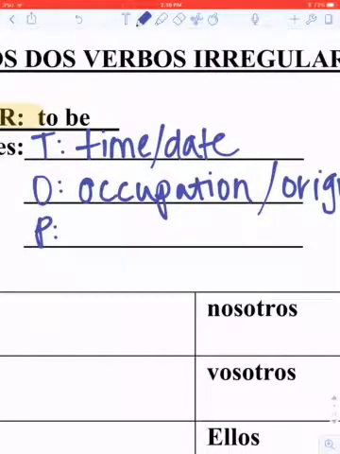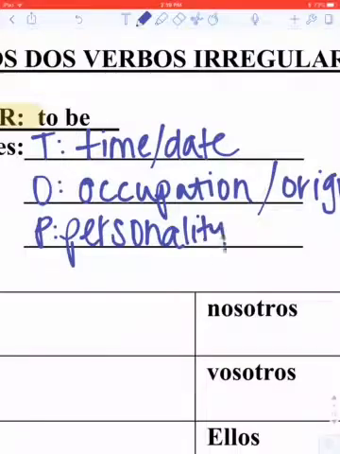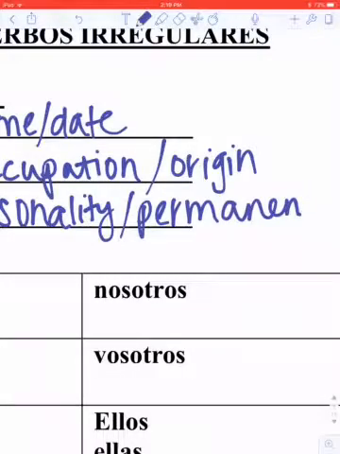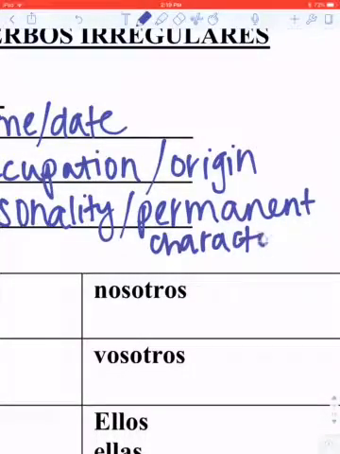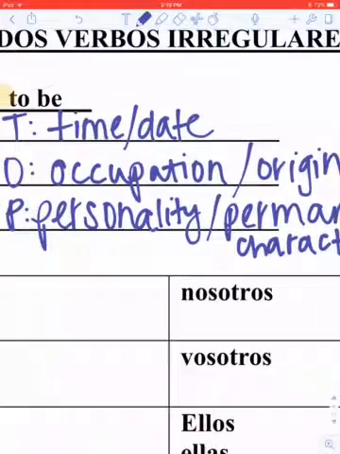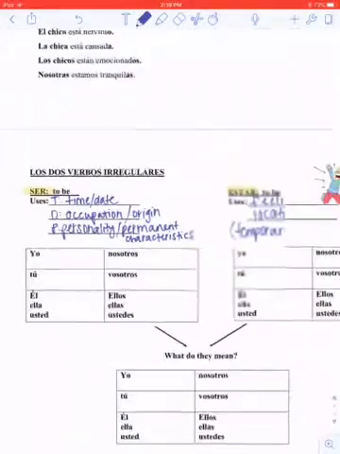And then P stands for personality, or like more permanent characteristics. So ser versus estar.